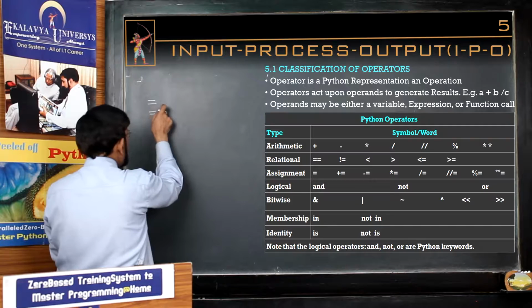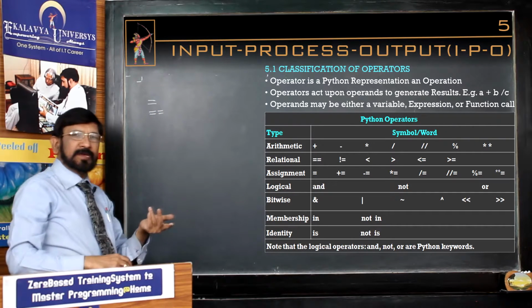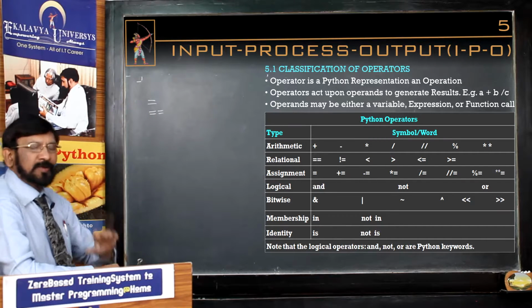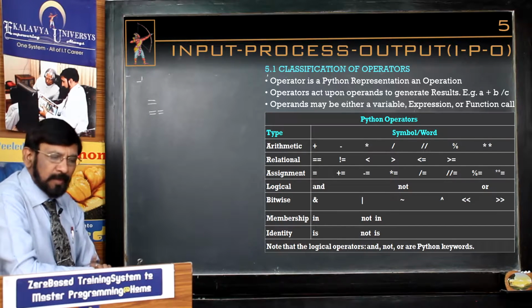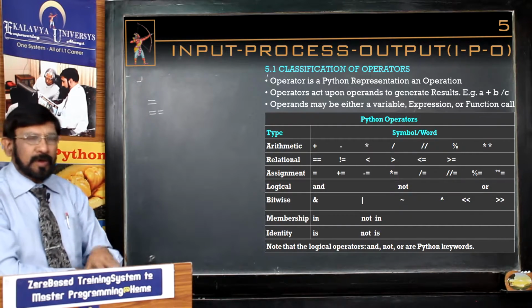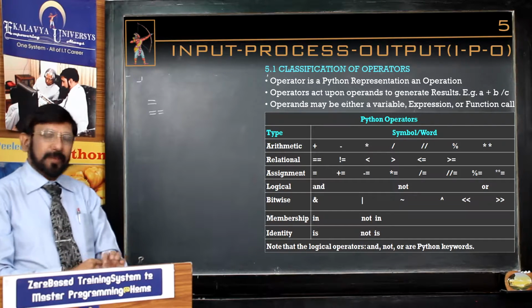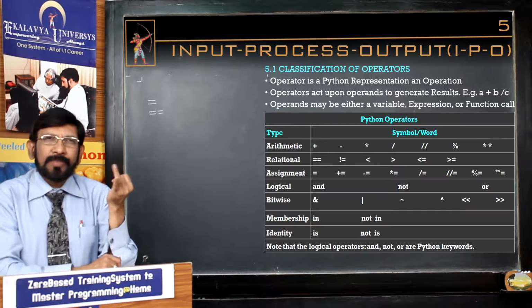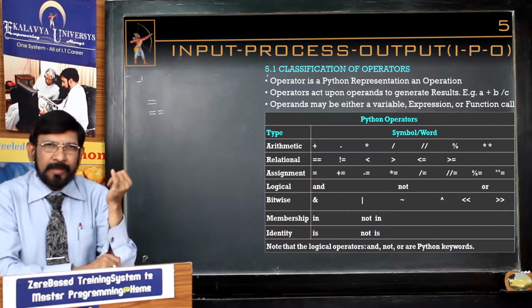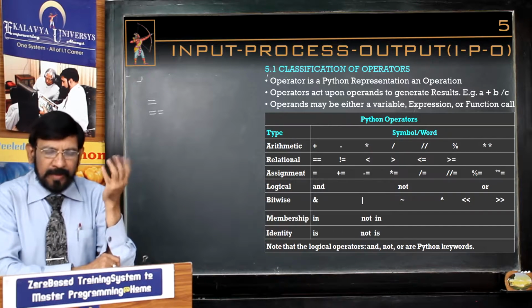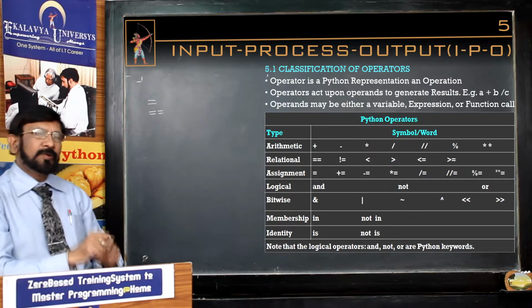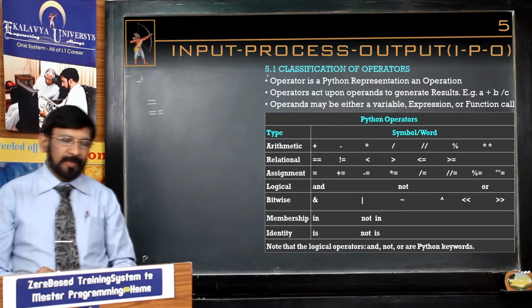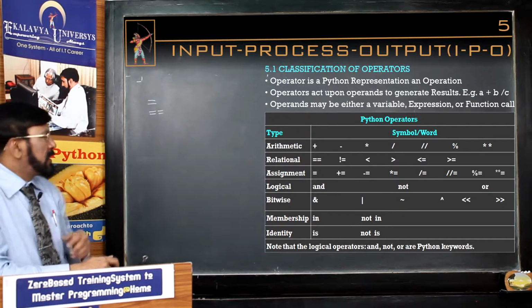This is the equal to operator. Otherwise, for the sake of differentiation, you can call them single equal to and double equal to. Then it will be very clear. So, equality operator, not equal to operator, less than, greater than, less than or equal to, greater than or equal to. So, relational or comparison operators are 6.